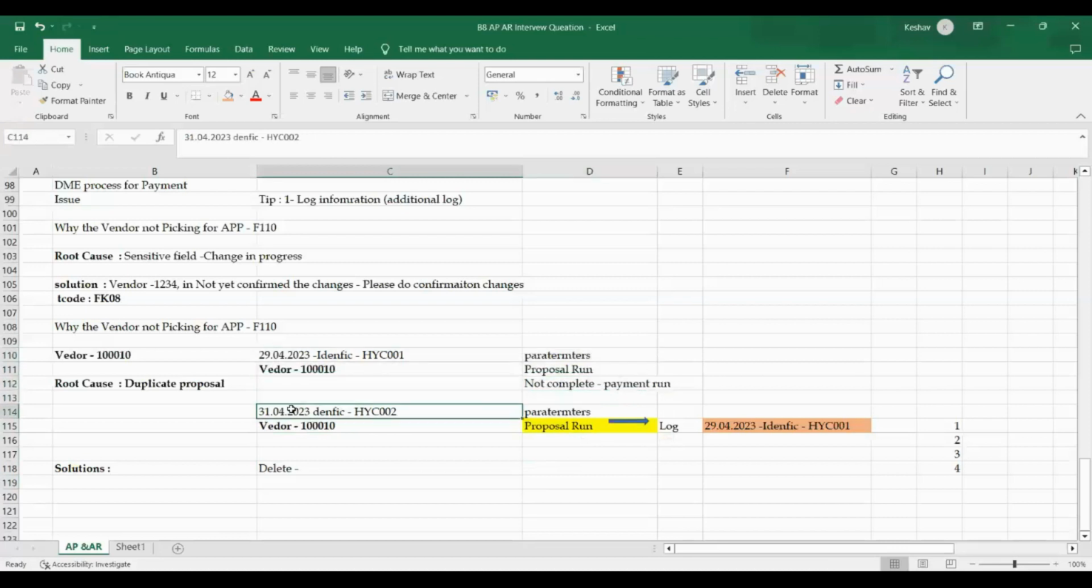So you have already completed a proposal and you are running the payment. How will the system know? The system will make a payment based on the proposal only. If we are not picking the proposal, that's the reason we are deleting. The reason itself, it is not picking this, so we are deleting.